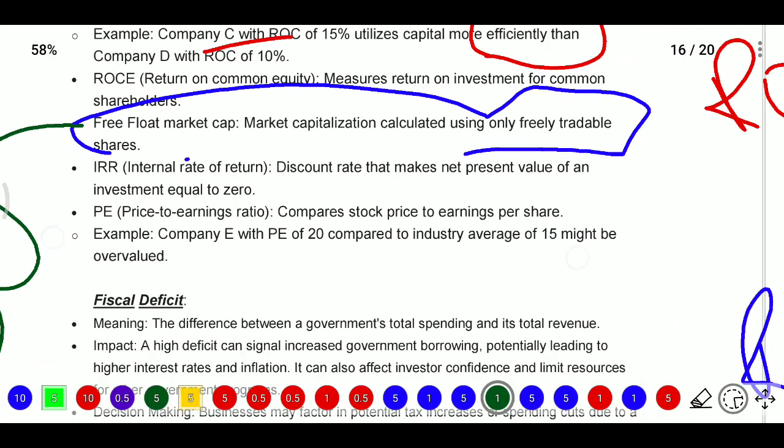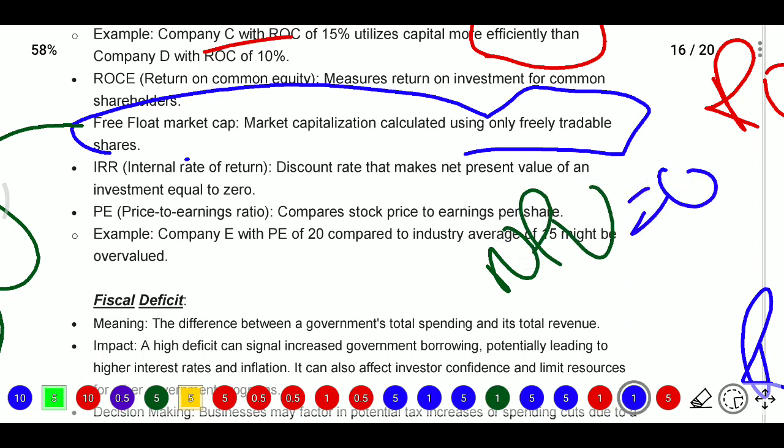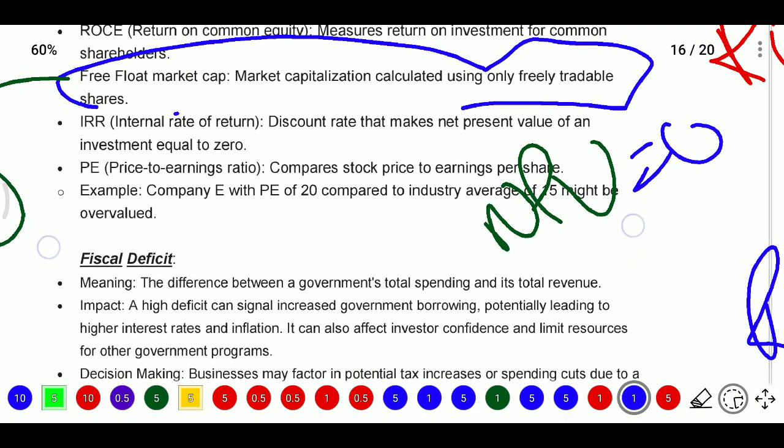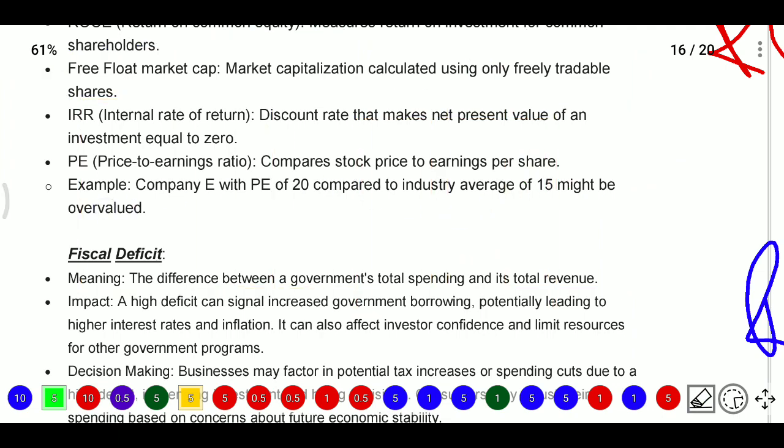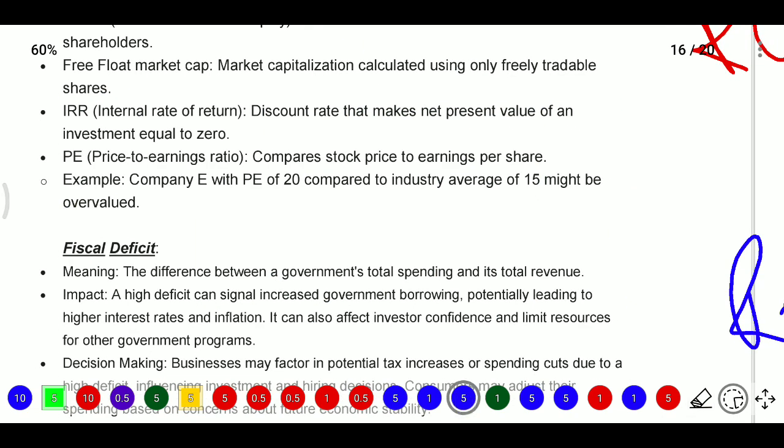Next, IRR. IRR means internal rate of return. This is the discount rate that makes the net present value of an investment equal to zero, that is, NPV equals 0. When taking investment decisions, only when the NPV is positive will we consider it a good decision. If the NPV is negative, it is not a good decision. Next, PE, that is the price to earnings ratio. Here we compare the stock price to earnings per share.